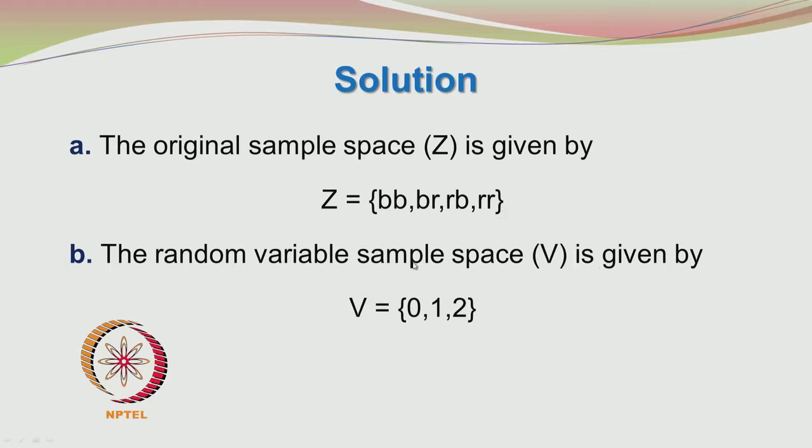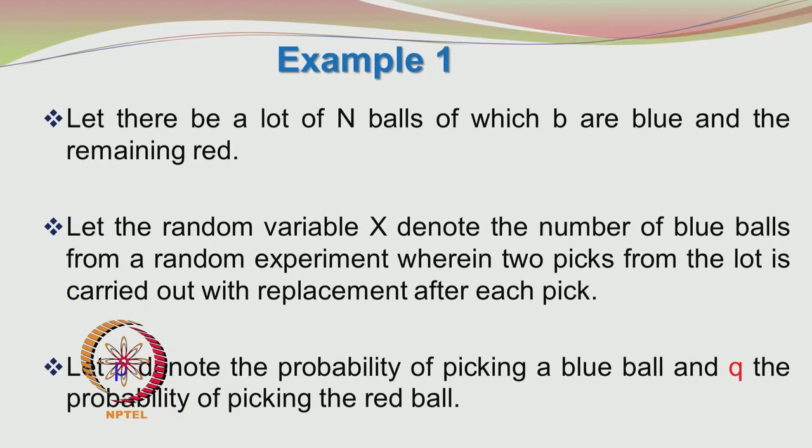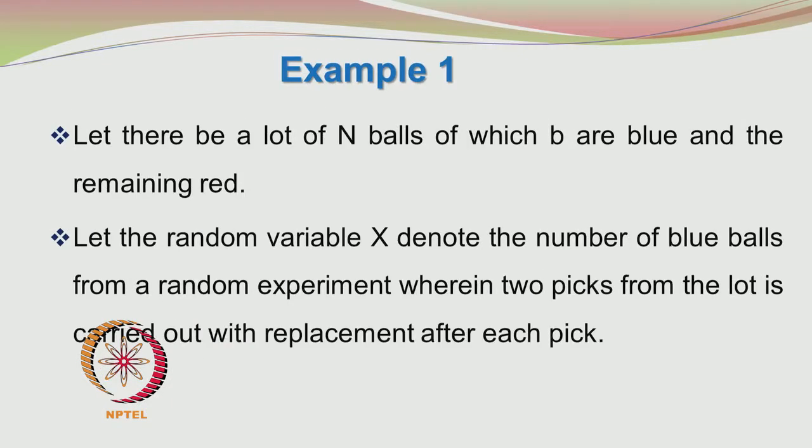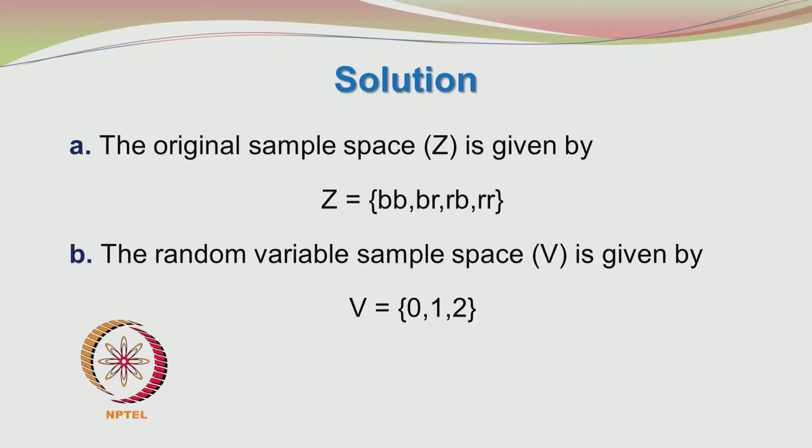Since the random variable X was defined as the number of blue balls picked, the random variable X is denoting the number of blue balls which have been picked from the random experiment. You have the possibility of 0 blue balls, or 1 blue ball, or 2 blue balls.